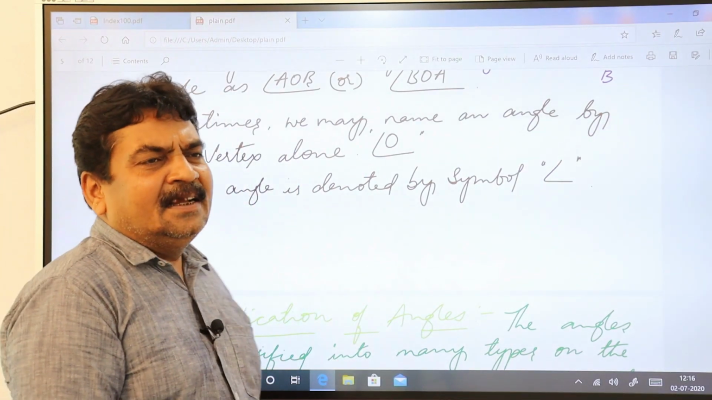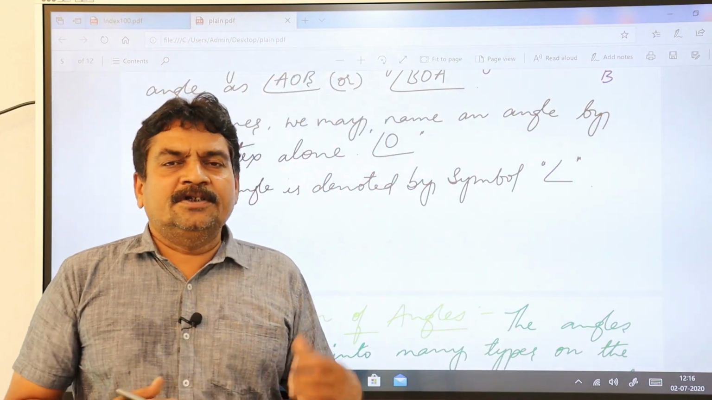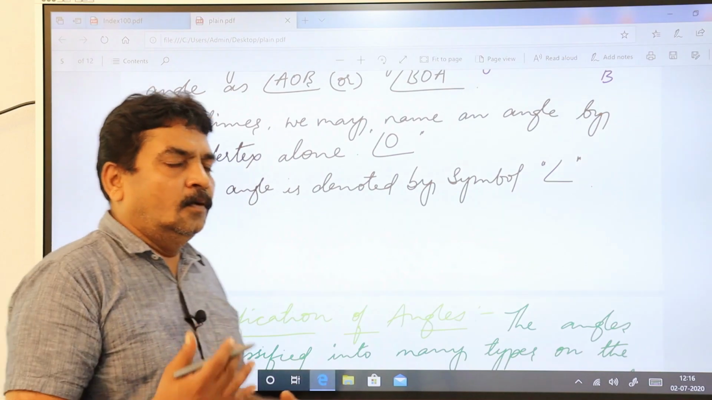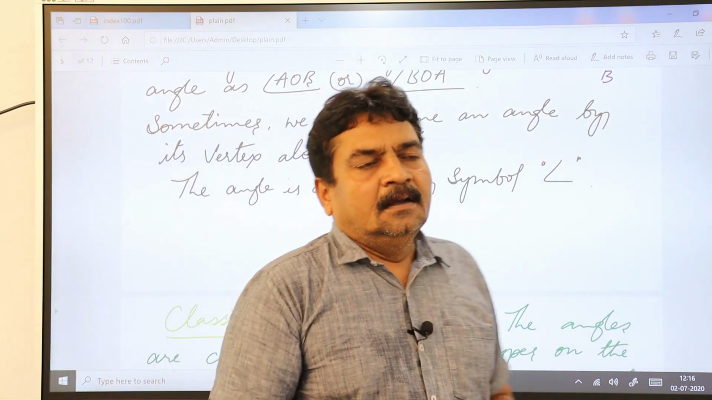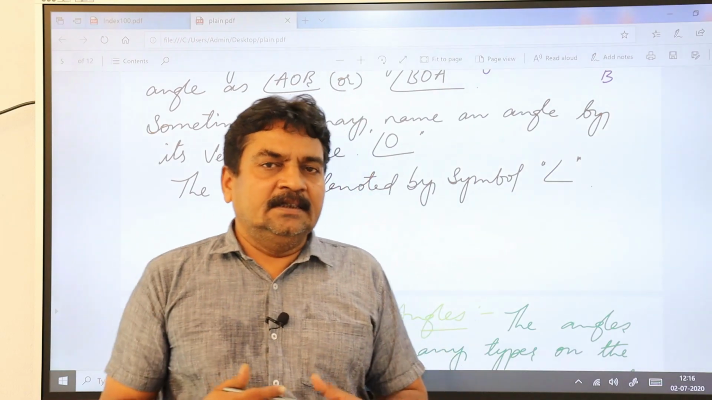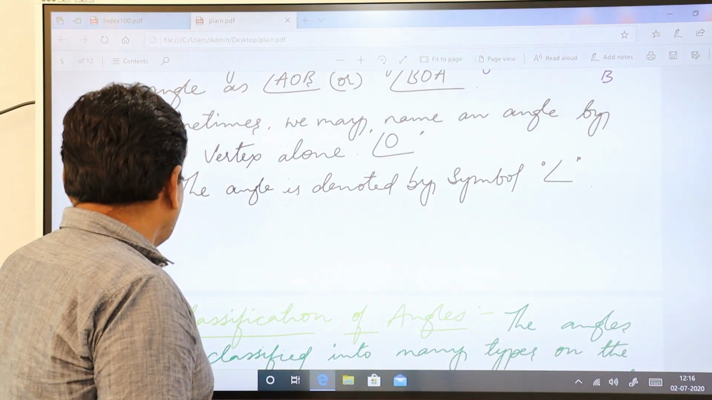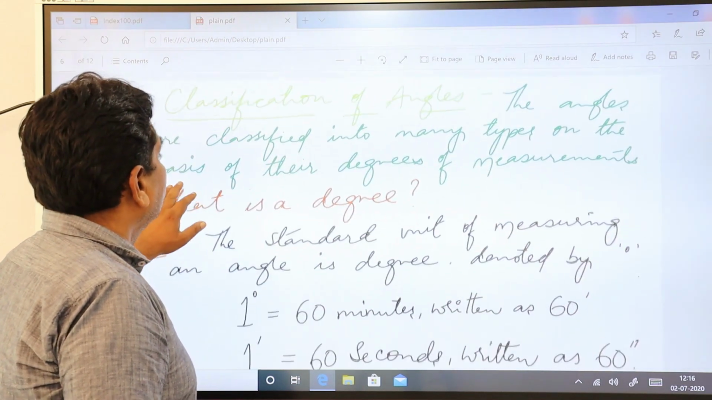Then there are many kinds of angles. According to your standard, that is class 4, we can classify angles based on certain things. What are they? We are going to study it here now. Let us see.